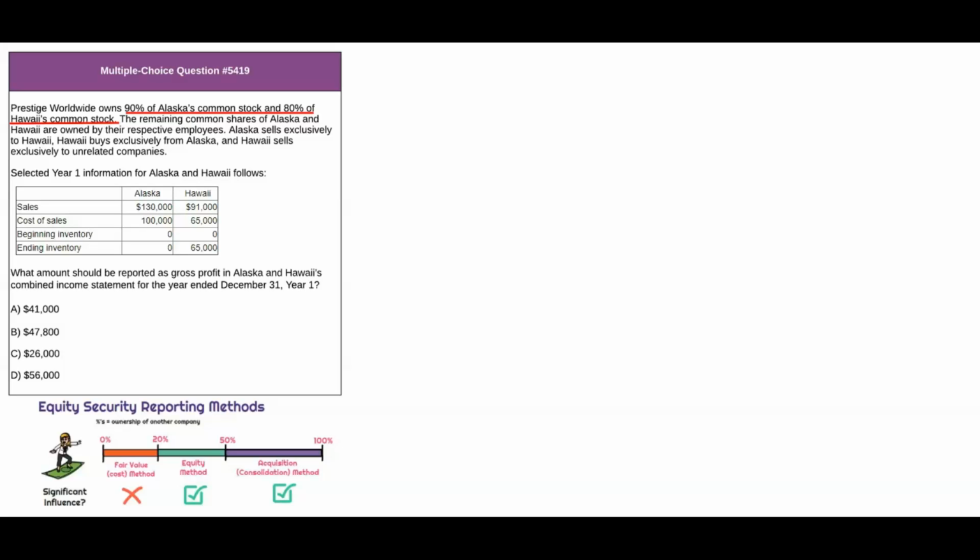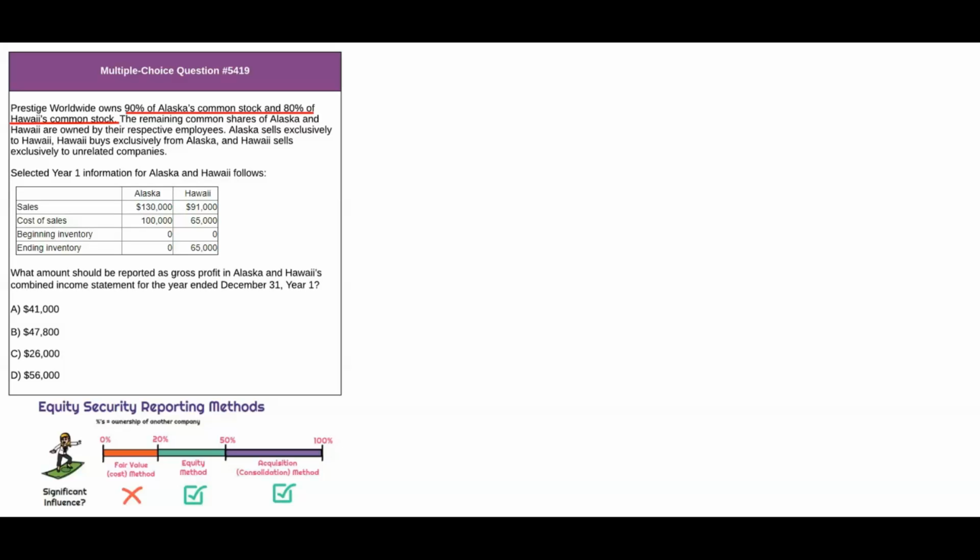And how do I know that? Well, in the bottom left, we have a great visual that tells us what to do with those subsidiary investments. As we can see, they must go ahead and consolidate those entities. Now, what does that mean? Well, we need to eliminate any intercompany transactions, right?